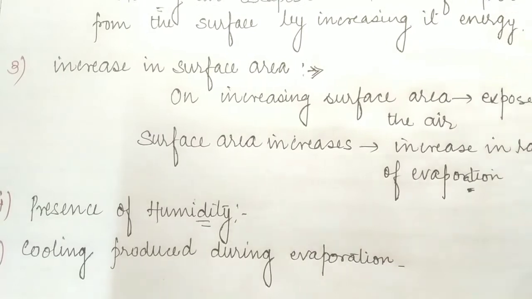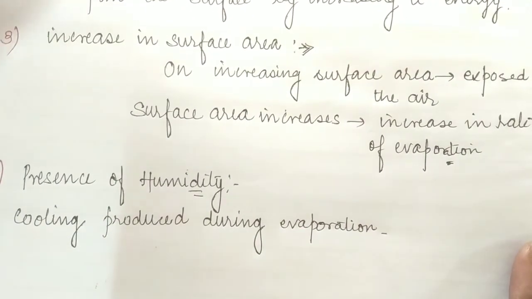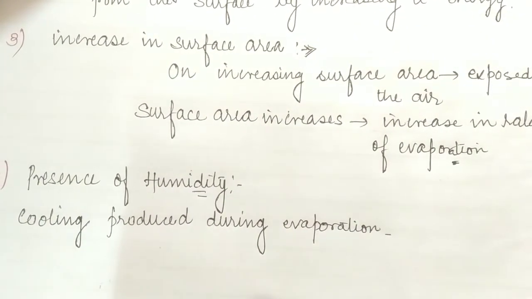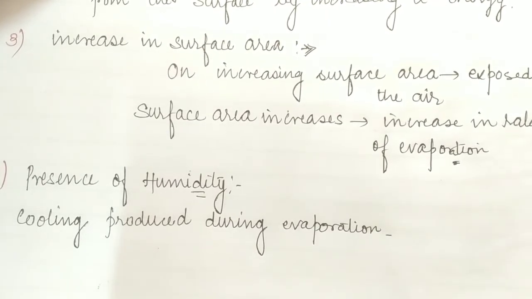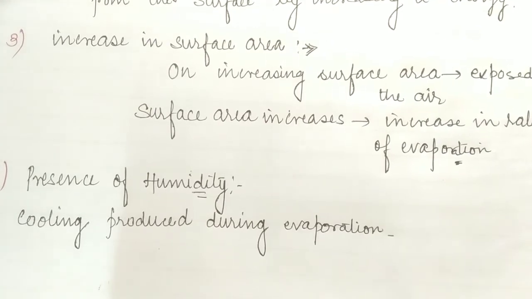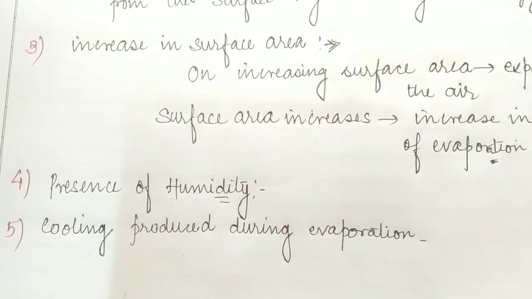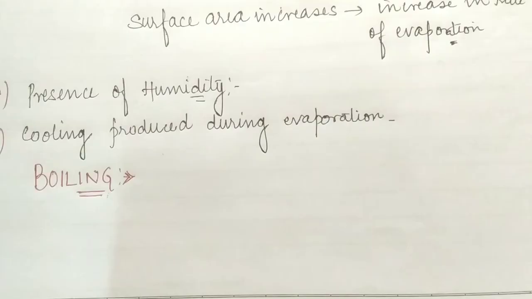We can realize that if a tiny droplet is on our palm, and as it evaporates, the surface of our palm becomes cold. The reason is that when the liquid changes into vapor, some heat is required, so some amount of heat is taken from our palm. That's why we feel a bit cold when evaporation takes place. So these are the various factors which may affect the phenomenon of evaporation.